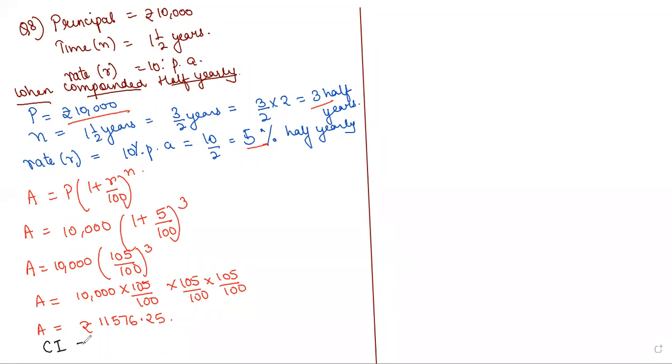And compound interest will be equal to amount minus principal, which is equal to rupees 11,576.25 minus principal, rupees 10,000. So on subtracting it, we get compound interest is equal to rupees 1,576.25.